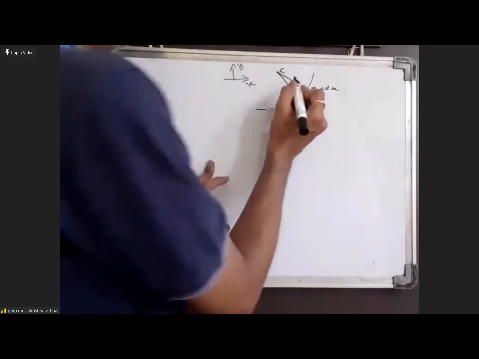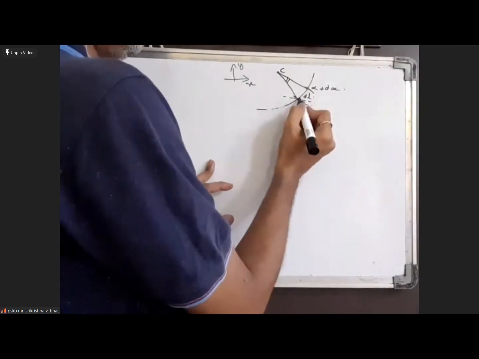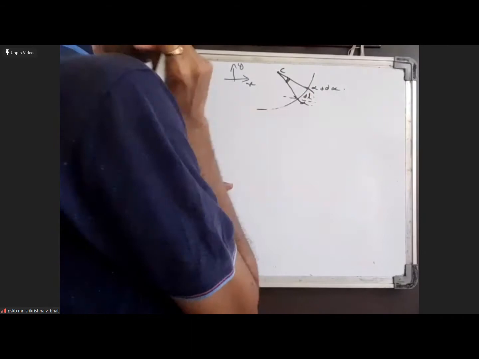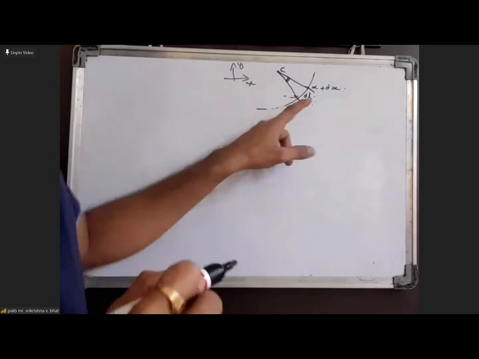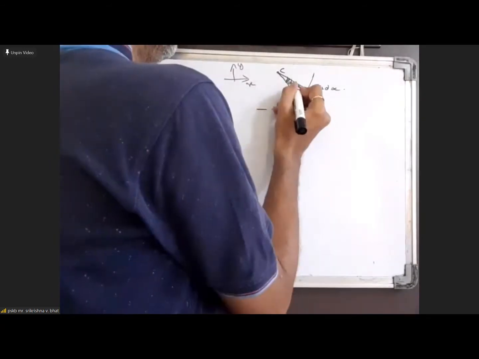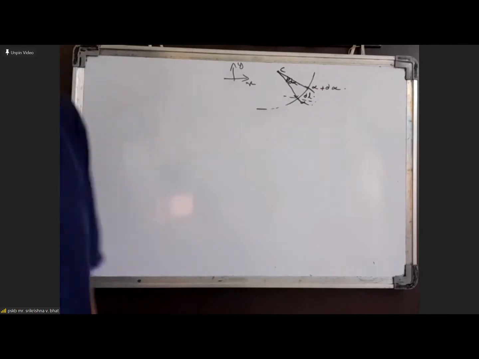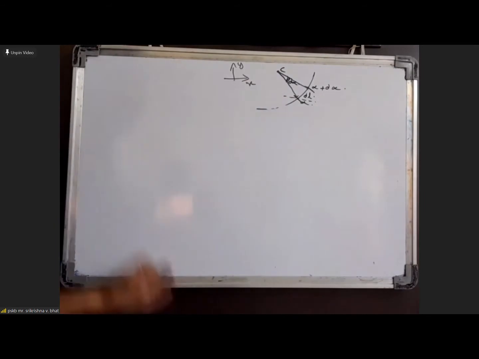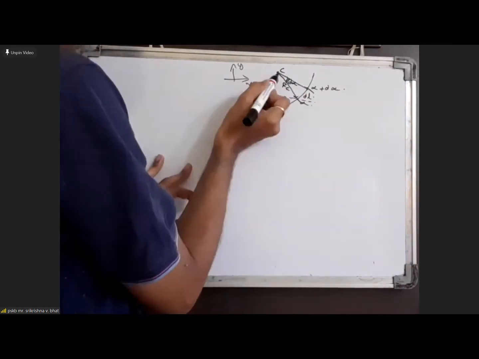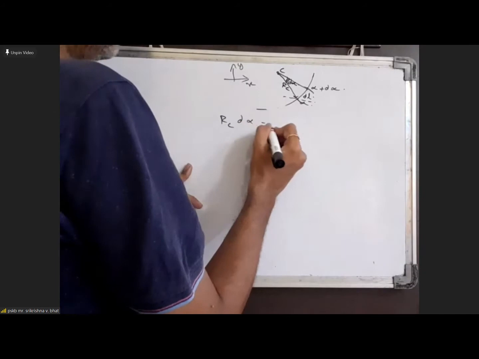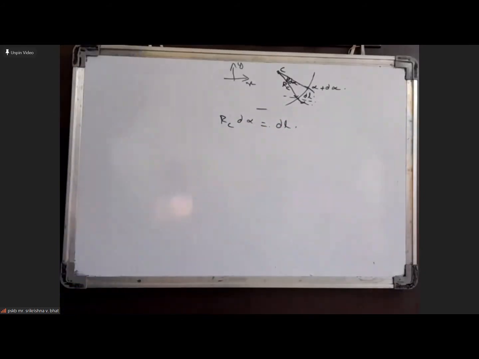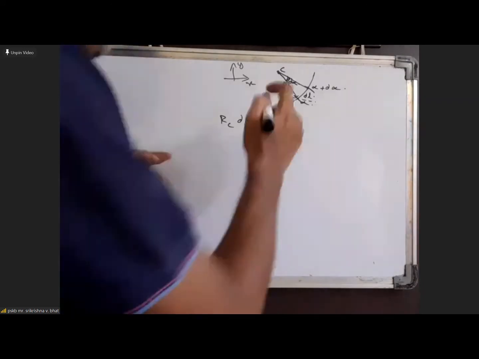Now this angle here, the angle that is subtended by this small curve at this point, we can take as d alpha, because d alpha is a very small angle. Since the angle subtended at the center is d alpha, if the radius of curvature is RC, this length has to be the radius of curvature. So radius of curvature into d alpha should be equal to dl.